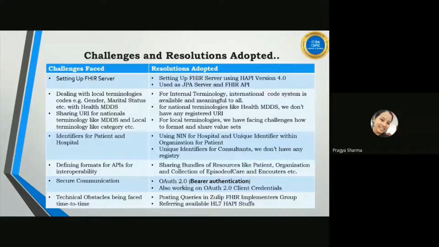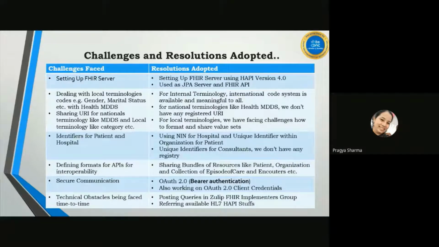Next, as I discussed earlier, we faced the challenge of how to codify the terminologies, MDDS terminologies as well as local terminologies. Whatever data is available in the health MDDS directory structures, we have mapped all these terminologies as per MDDS and shared. For local terminologies, we have just provided the descriptions along with that.